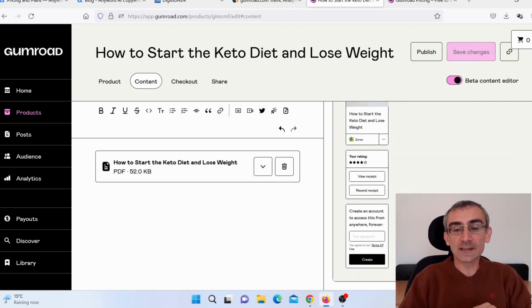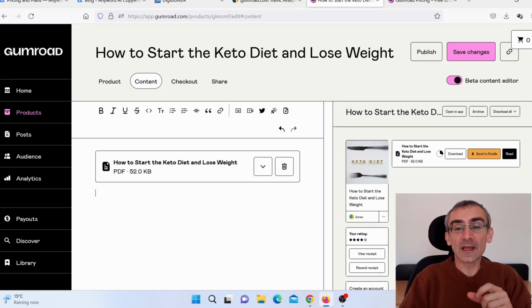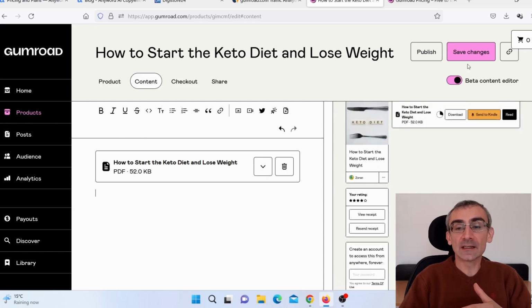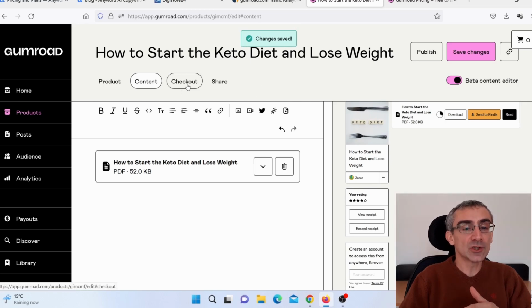And here on the right side you can see how my ad will actually look, how the entire ebook and sales page for my ebook will look. Okay, this is how it looks. And then again, click here on Save Changes, and then just click here on Checkout.